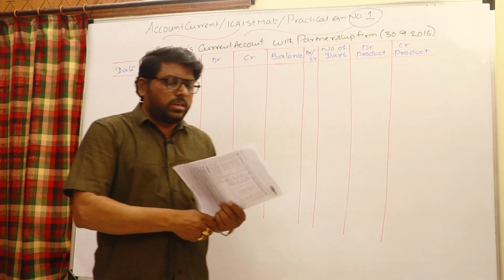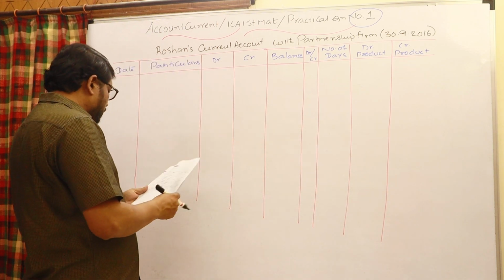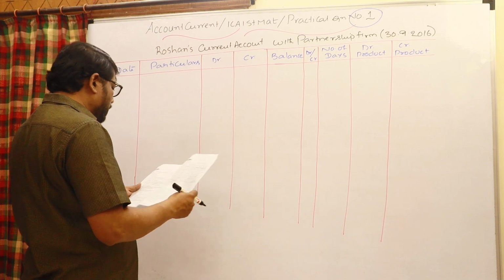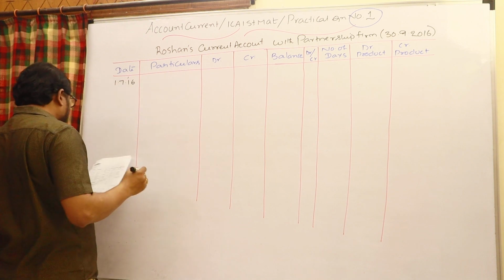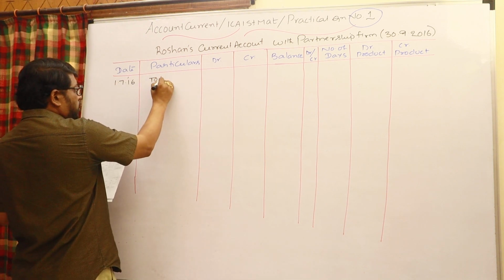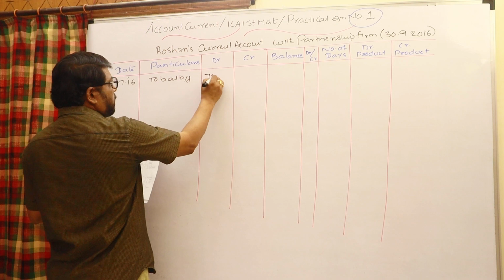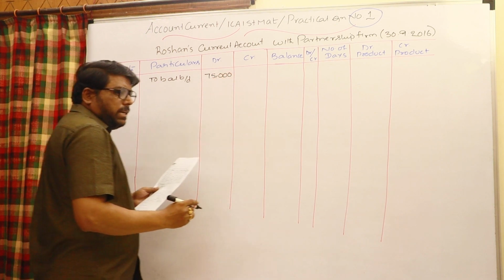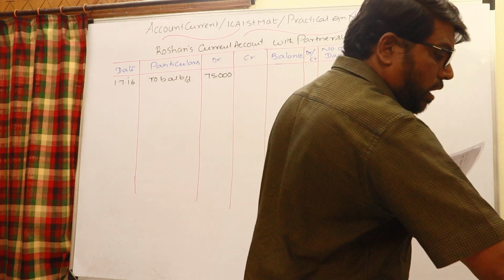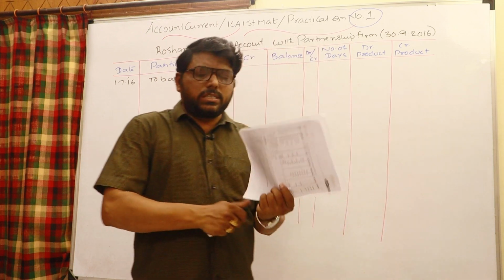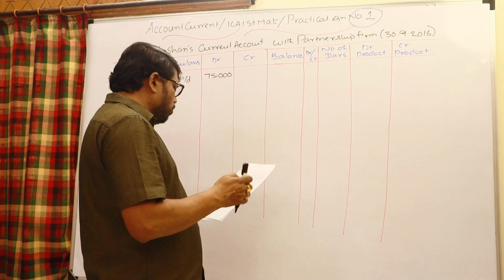Now let us record all the transactions one by one. First of all, it is given 1/7/2016, 75,000 debit balance. Write 1/7/2016 in the date column. Debit balance means 'To balance brought down', 75,000. Obviously, for this balance you have to calculate interest. You have to wait for the next transaction to consider the number of days and calculate the interest, so go for the next transaction.